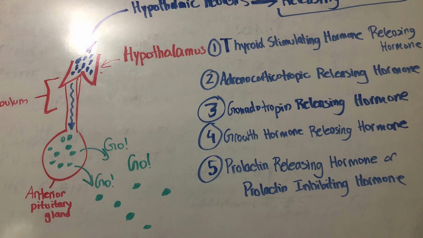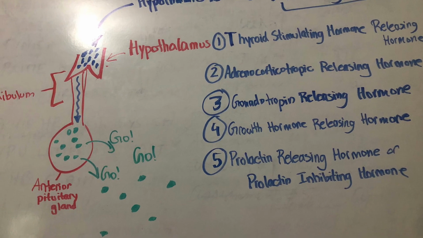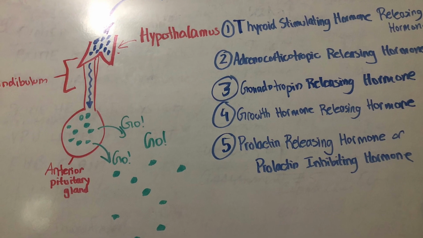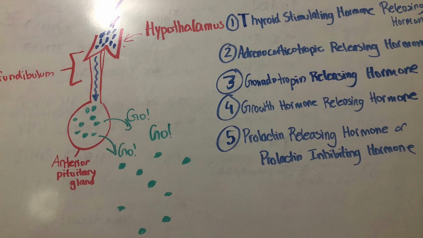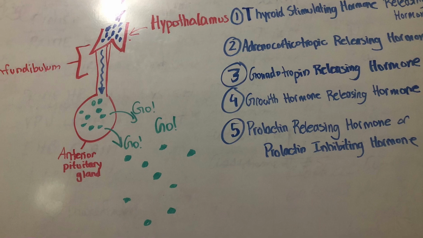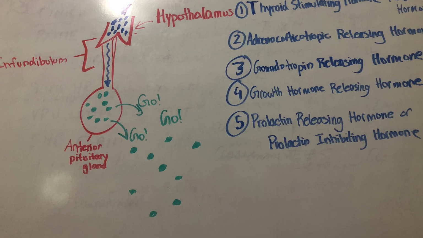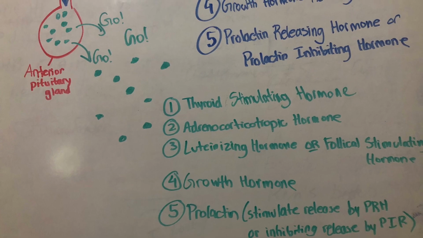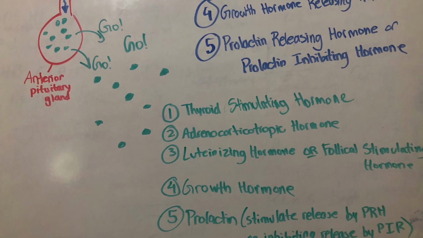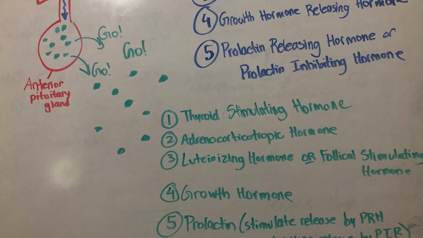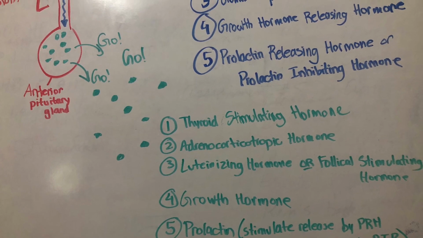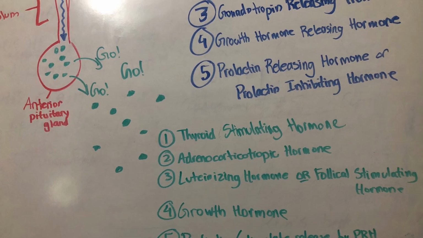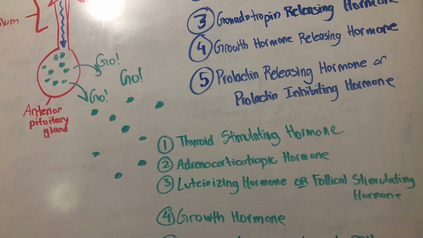These releasing hormones are called thyroid-stimulating hormone releasing hormone, adrenocorticotropic releasing hormone, gonadotropin releasing hormone, growth hormone releasing hormone, prolactin releasing hormone, or prolactin inhibiting hormone. These hormones that are made in the hypothalamus will cause a release of other hormones that are in the anterior pituitary gland. So for example, thyroid-stimulating hormone releasing hormone made in the hypothalamus will cause the release of thyroid-stimulating hormone in the anterior pituitary gland.